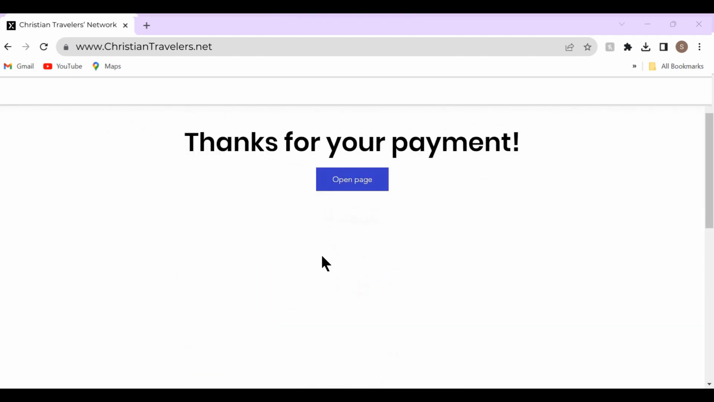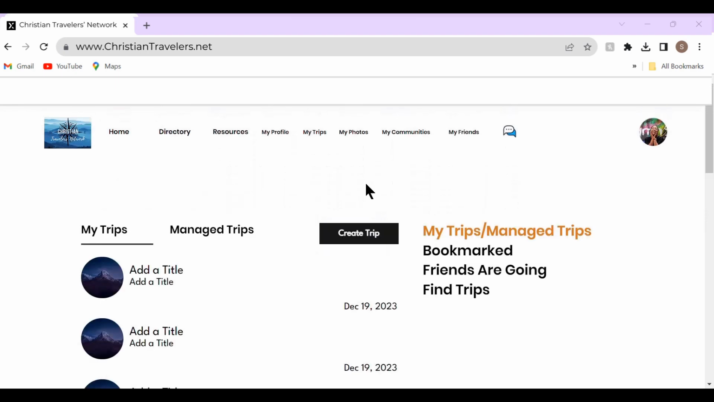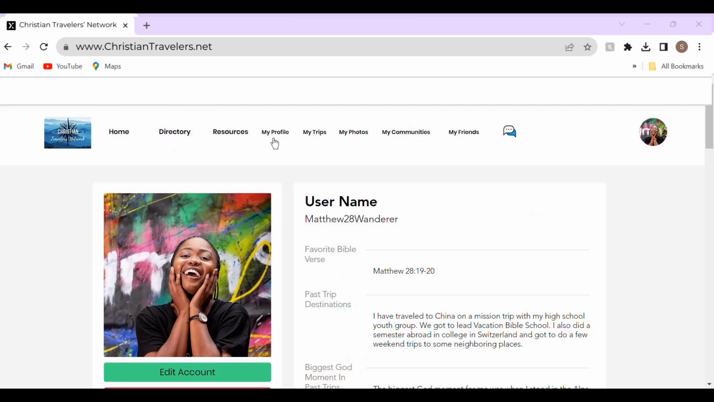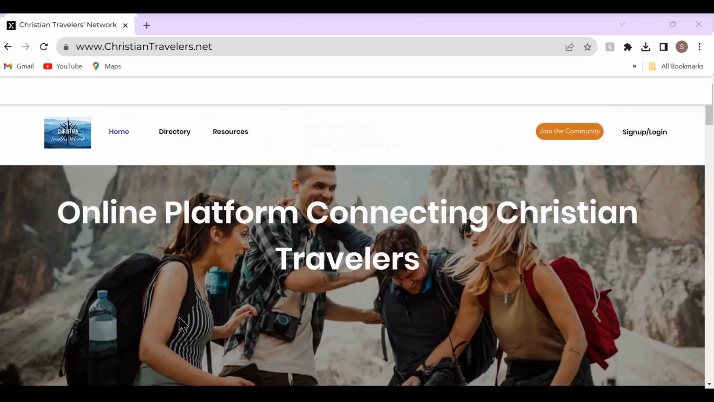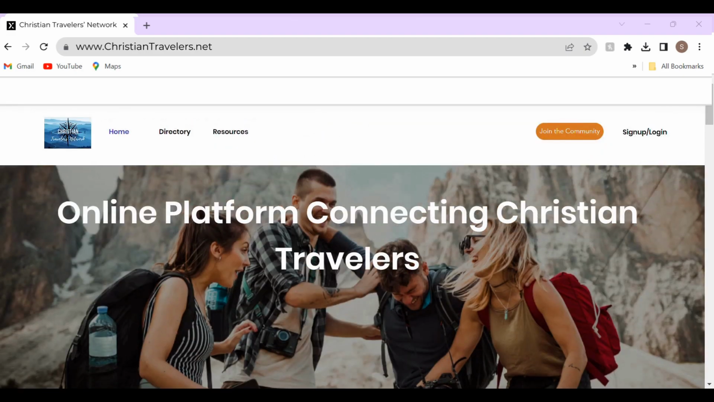We're really focused on building a good community, but more options for businesses to advertise will be an option in the future. Once you have created your account and filled out the information, you can return to your profile and log out. This will then take you back to the homepage.